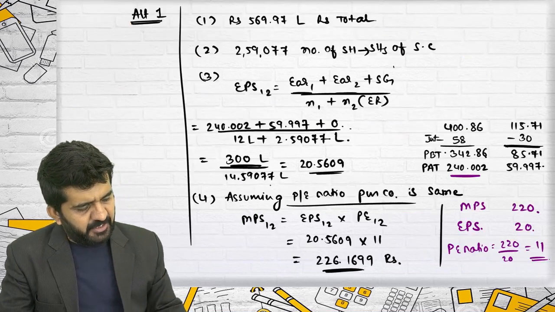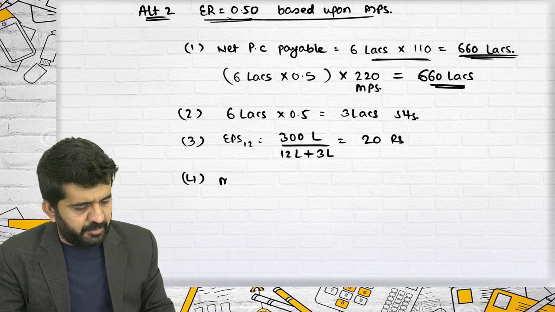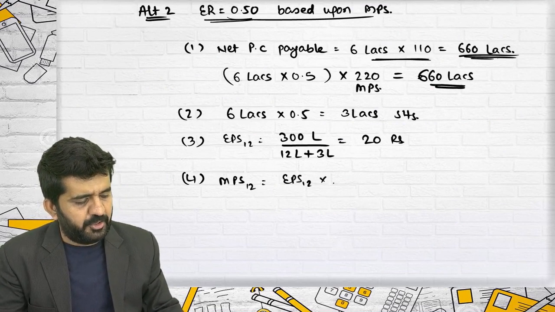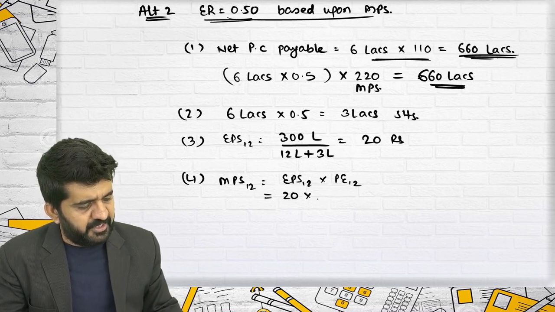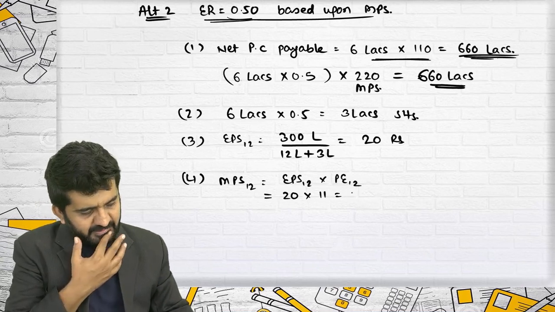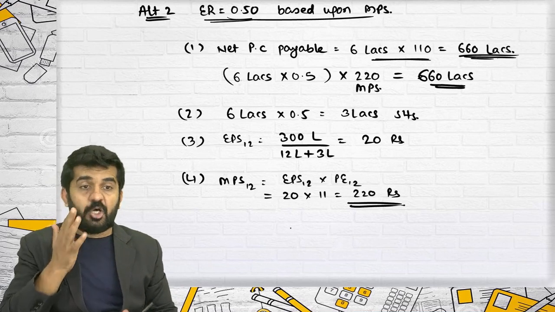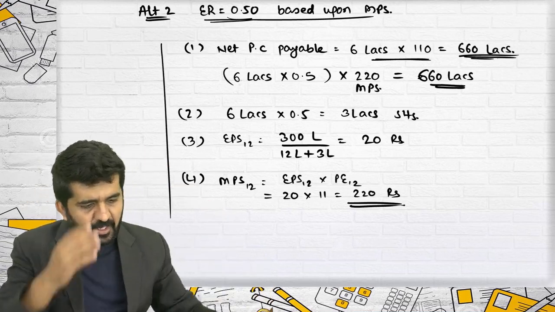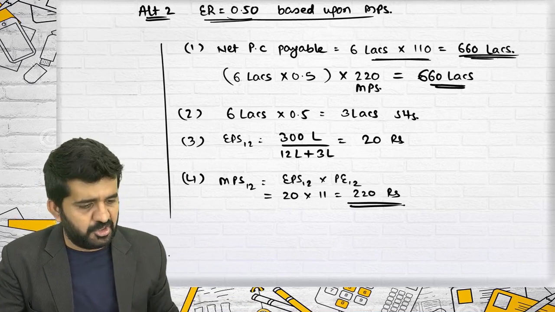Expected market price of T Limited after acquisition. Again, assuming the purchasing company's PE ratio remains the same. MPS 12 is equal to EPS 12 into PE ratio of 12. PE ratio of 12 remaining the same, 20 into 11 is 220 rupees. So under both the alternatives, answer becomes extremely simple. In alternative one, it is somewhat typical. Typical is just finding the exchange ratio or purchase consideration.